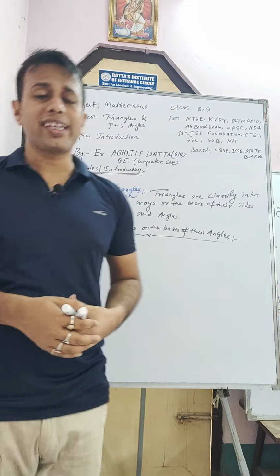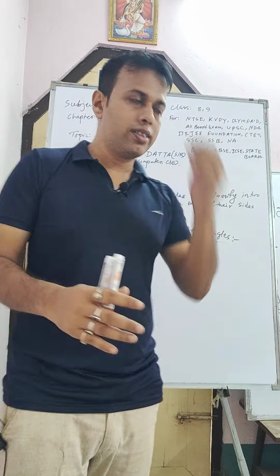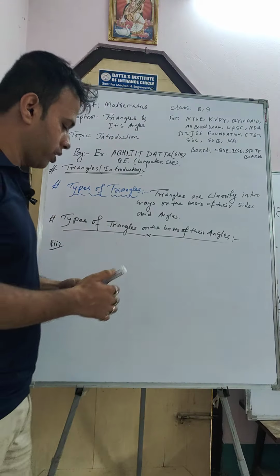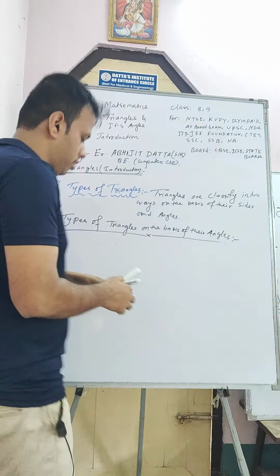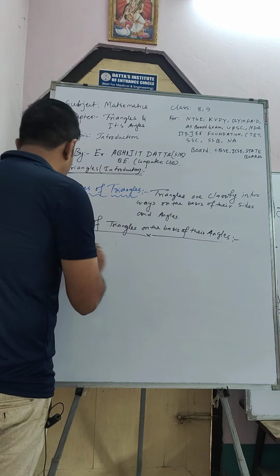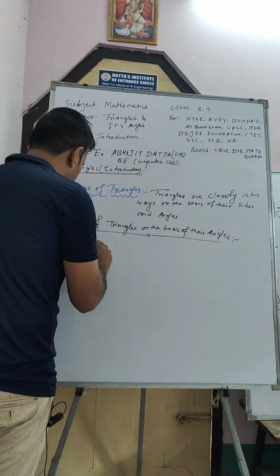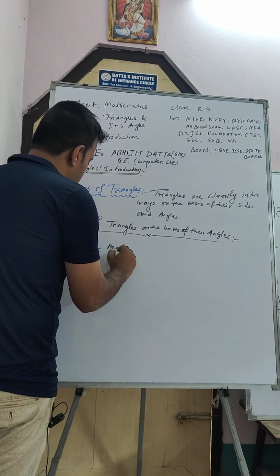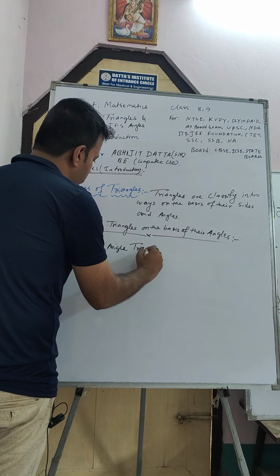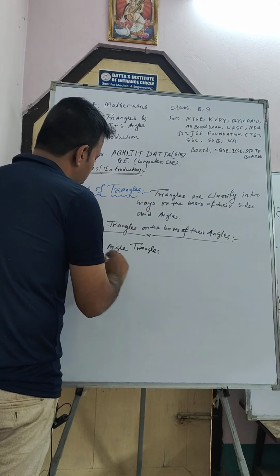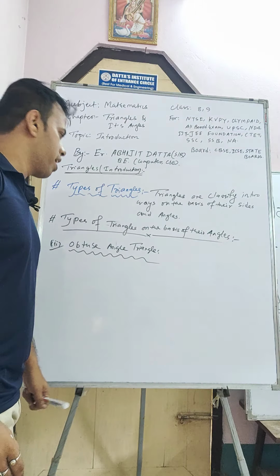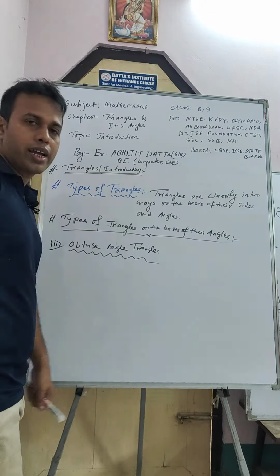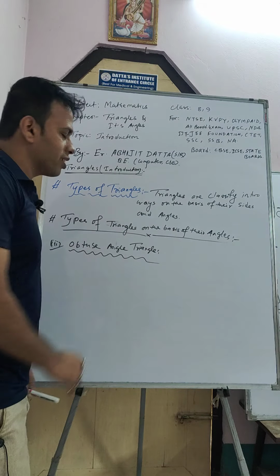So the next one, that is the last one, the last type is obtuse angle triangle. Obtuse angle triangles. So this is the last part of types of triangles on the basis of the angles. So what is obtuse angle?